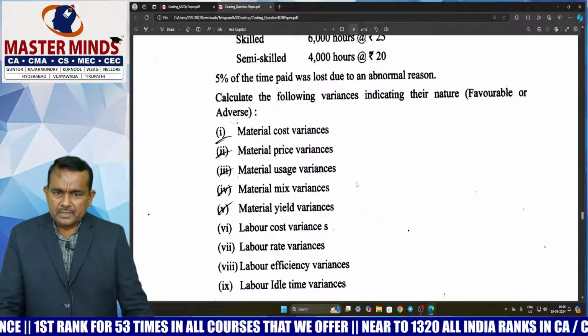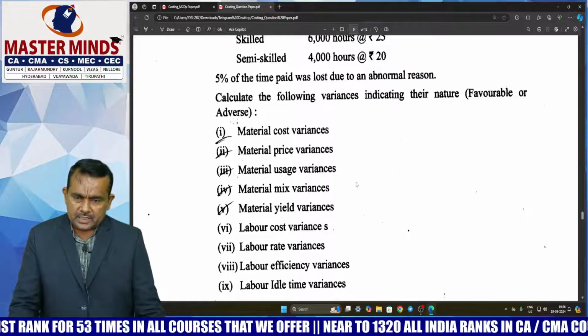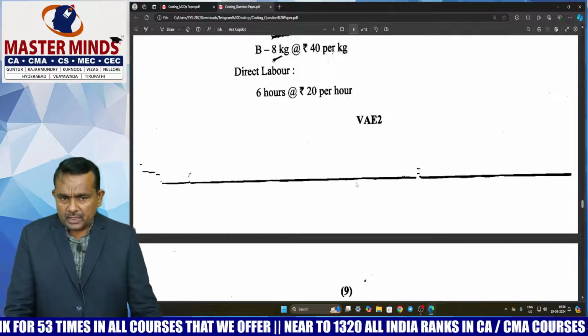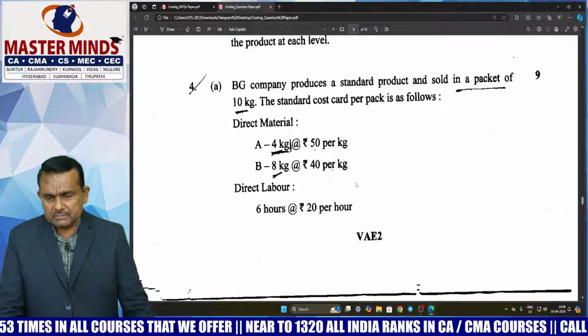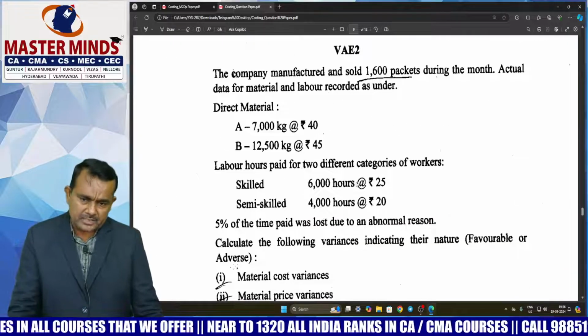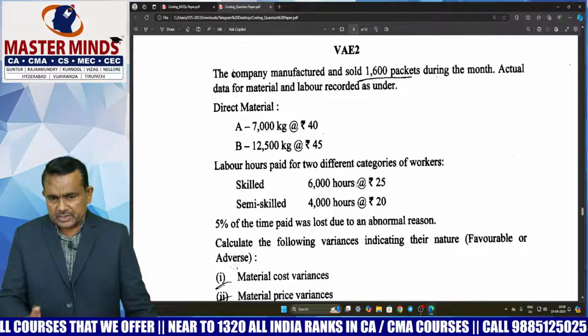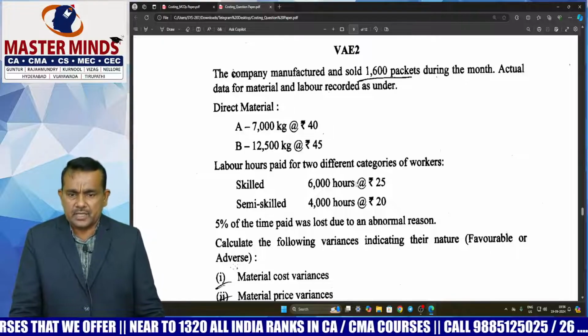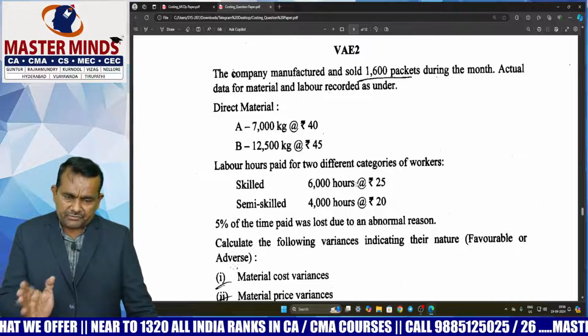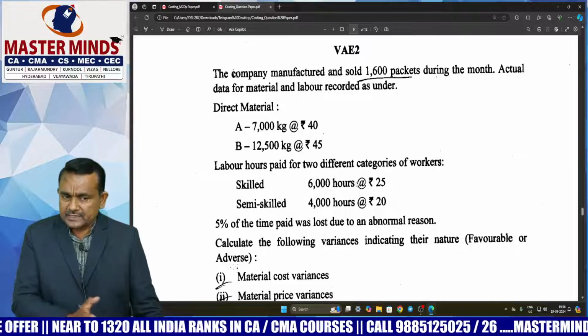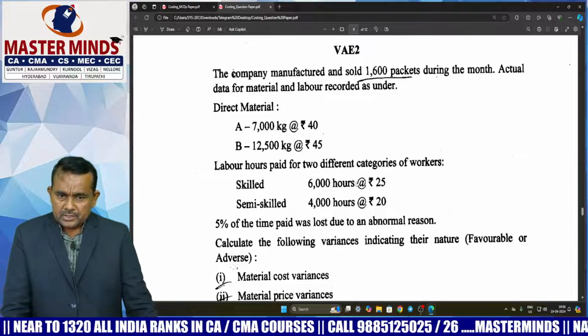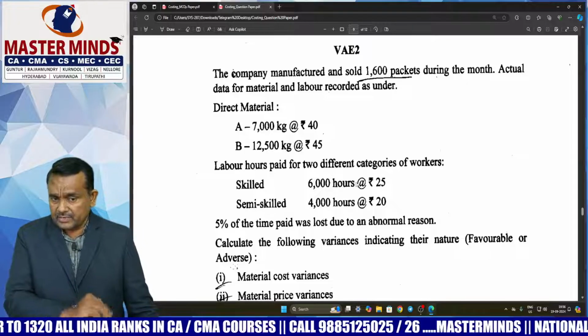So calculate the material variances and calculate the labor variances. In the material segment, no adjustments, but in the labor segment, one adjustment is there. That is 5% of the time paid was lost due to abnormal reason. So definitely you can find the cost of abnormal idle time variance. So here paid hours not equal to working hours.